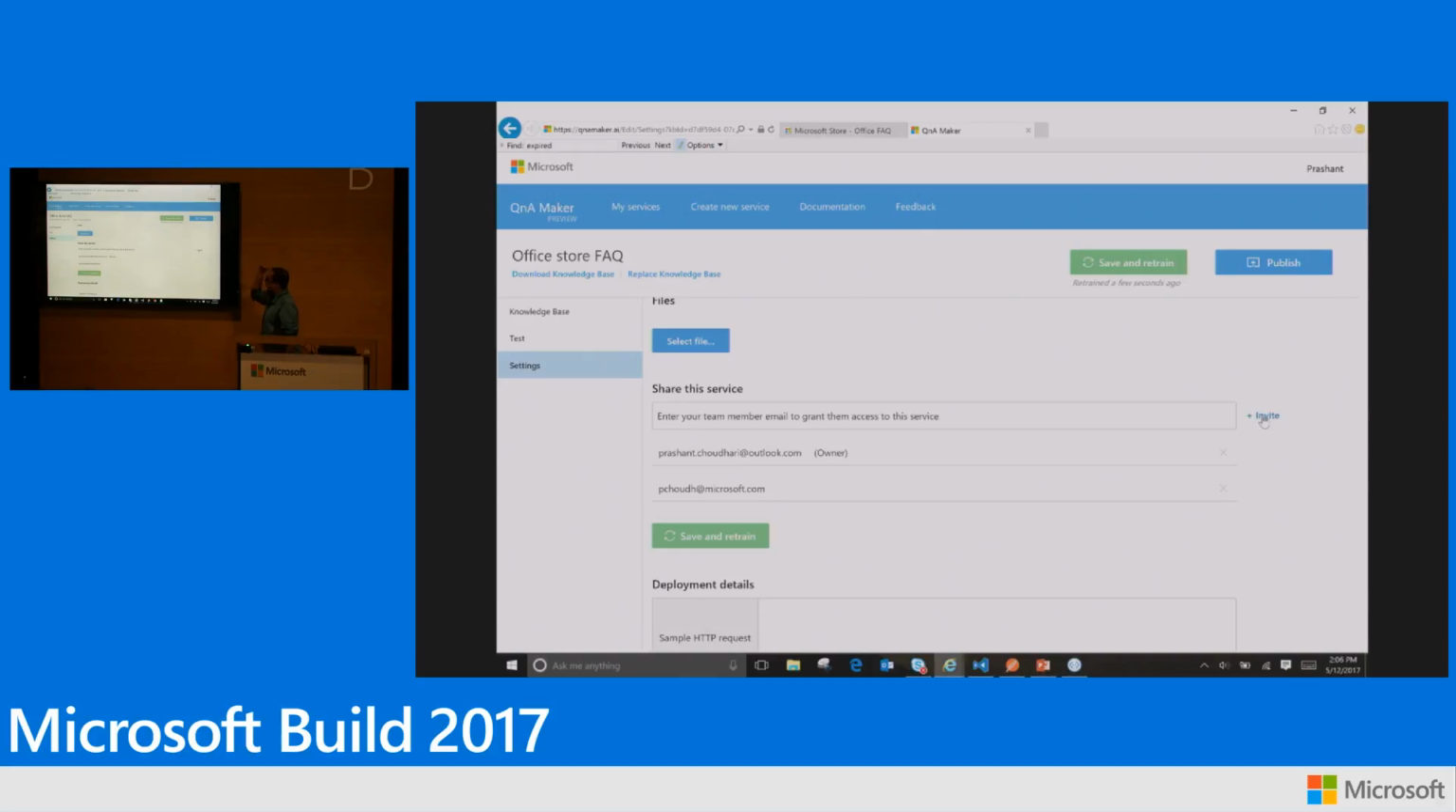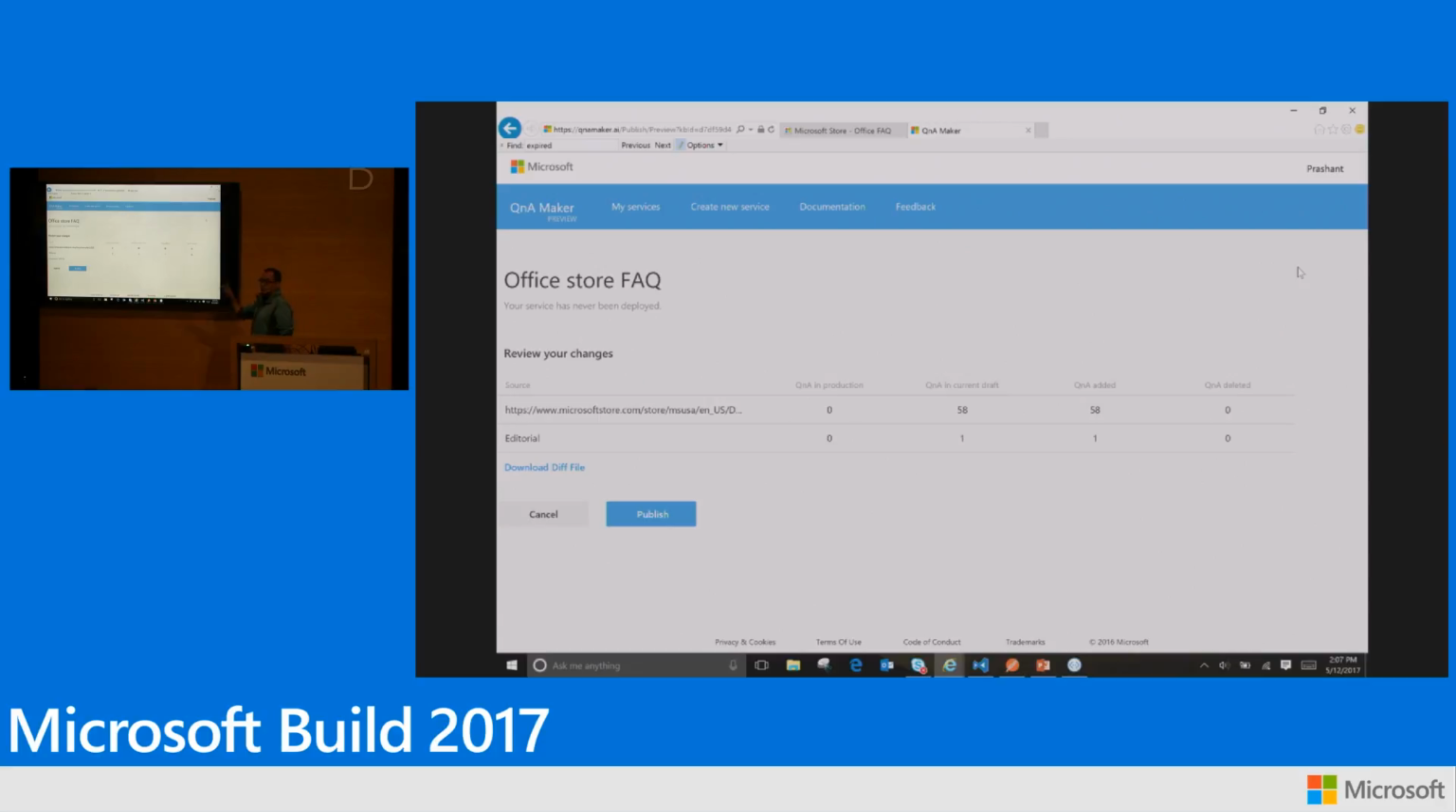So what I did is I created a knowledge base. I can do edits. I tested it out. I shared it with people. Now let's go and publish it. Publish is a one-click operation. You click on publish. It shows you a diff. This diff is basically how your endpoint is getting updated, because this is updating the HTTP endpoint. And if you have production bots that are using this, you need to know what the diff is.